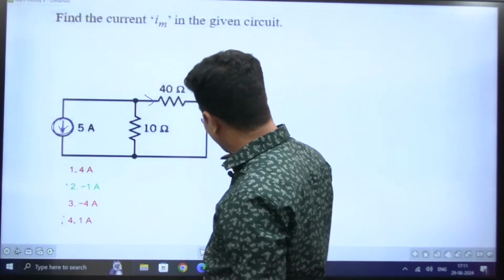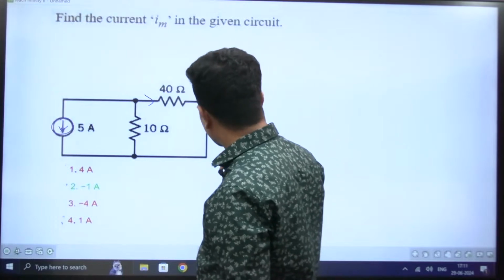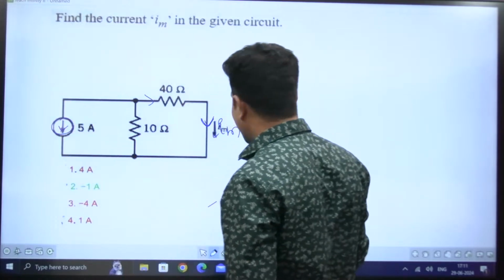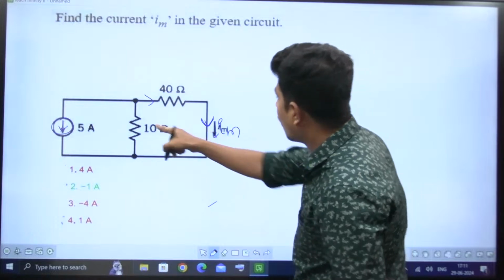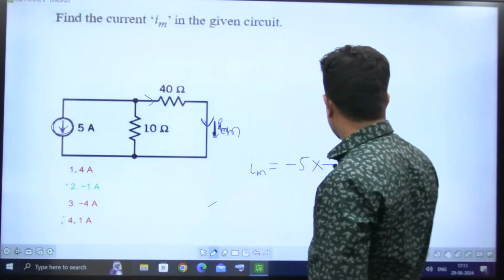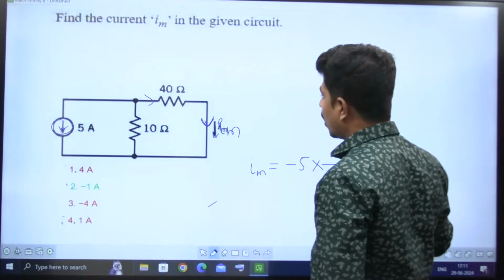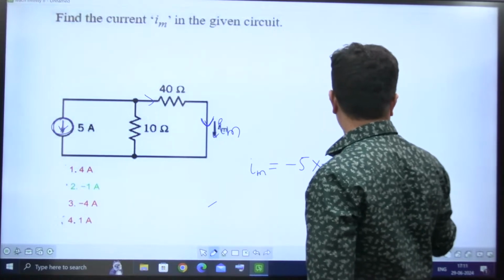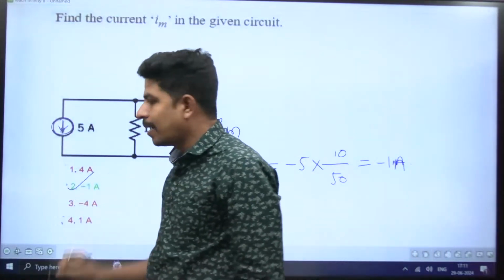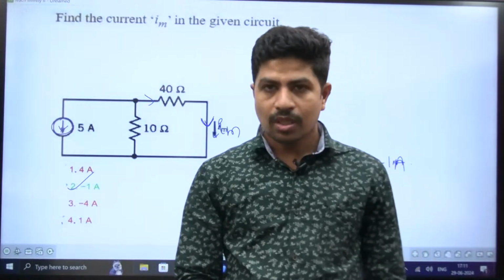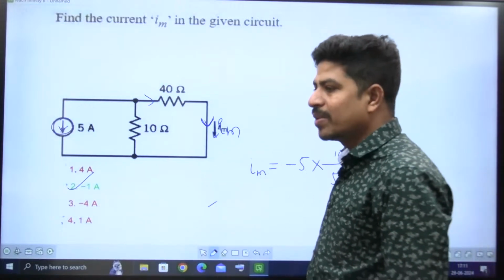That fellow has given it this way, but this arrow is down, therefore minus into 5 into the opposite resistance, 10, by the total resistance, 10 plus 40, which is 50. So how much is it? Minus 1 ampere. Minus 1 ampere it is, not milliamperes. The option is 2, right? That much easy it is.